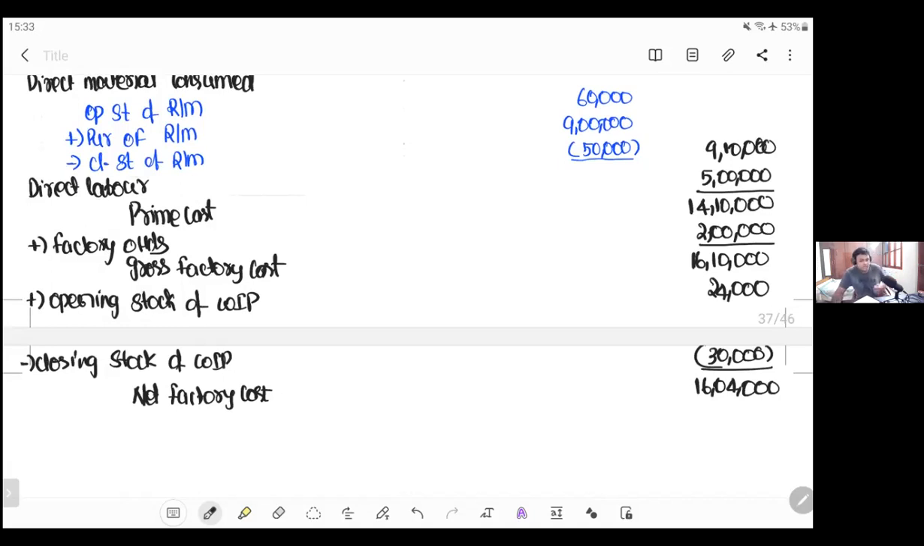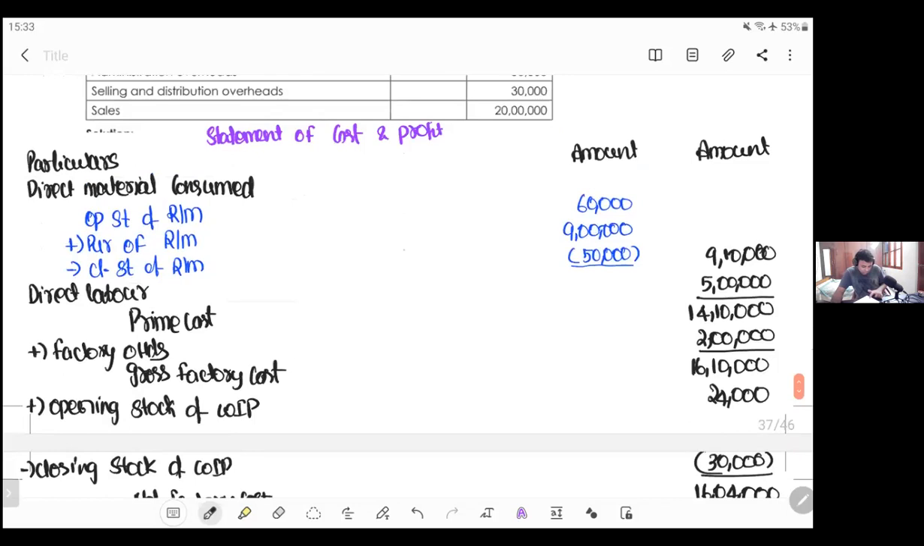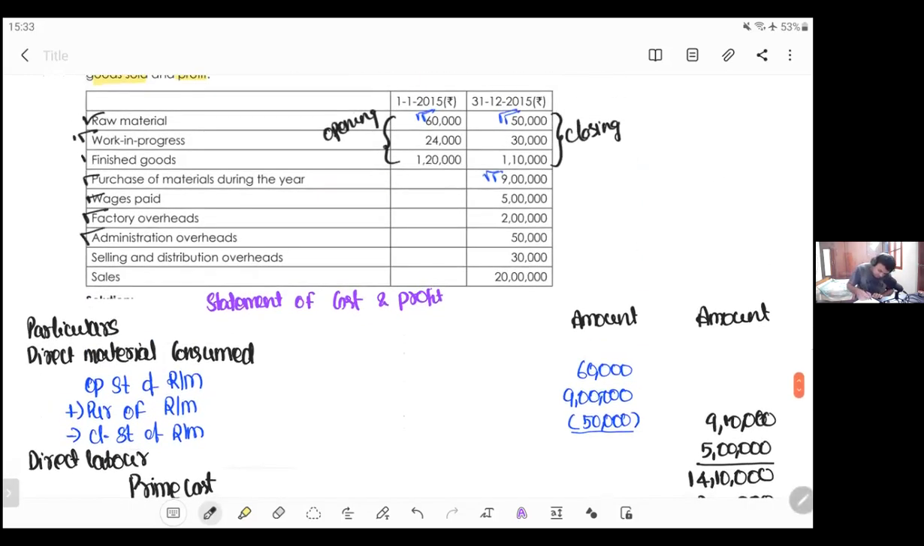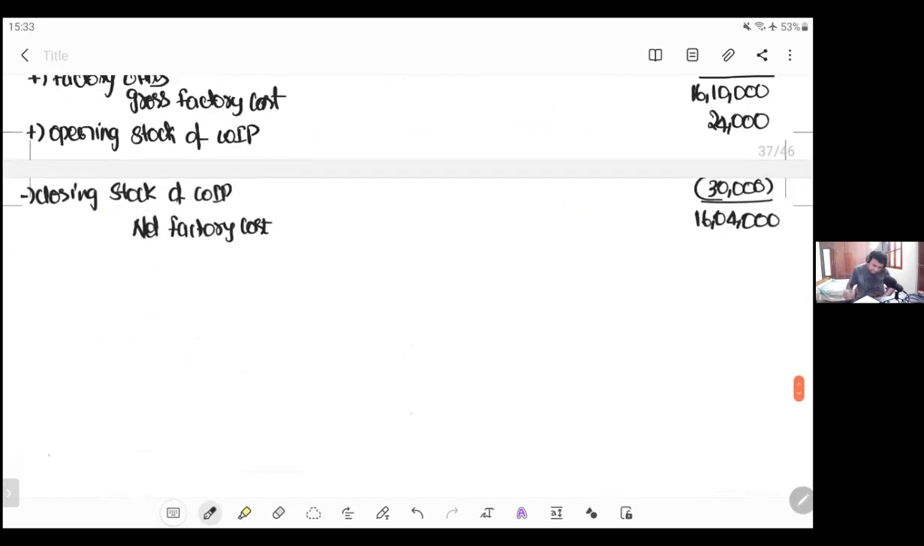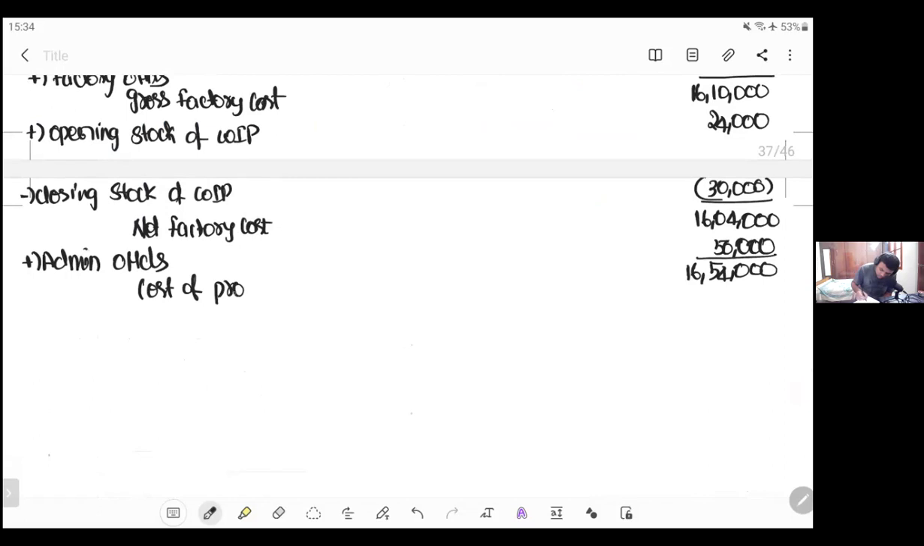For this net factory cost, we'll add administration overhead, which is 50,000. So we get 16 lakh 54,000. This is called your cost of production. He's asking you to show all the things separately, right? So we are showing all the things separately.